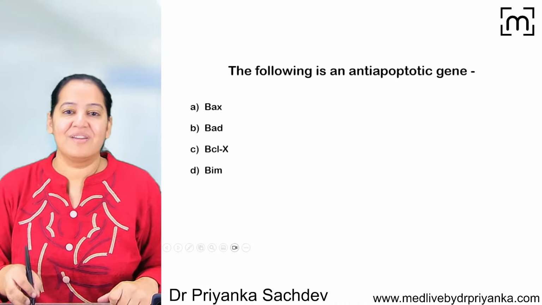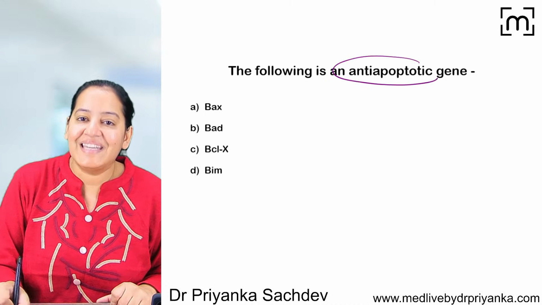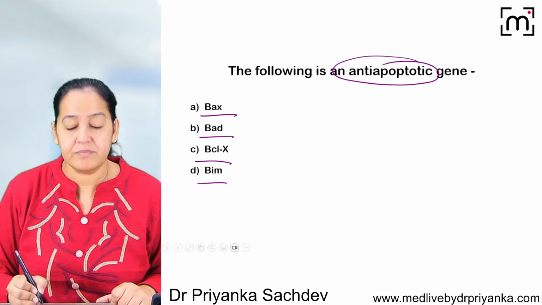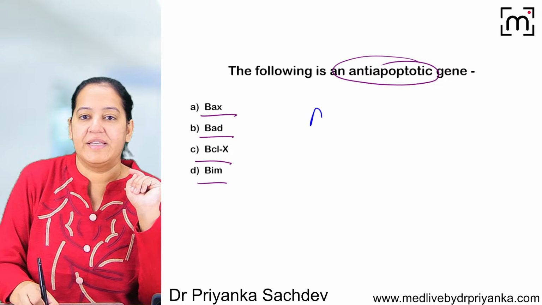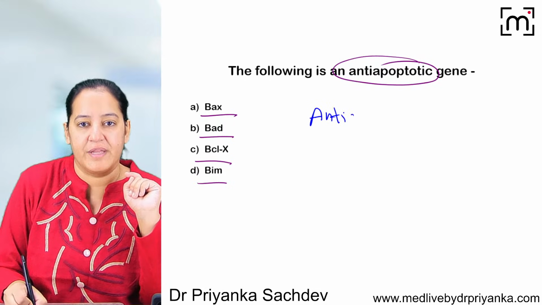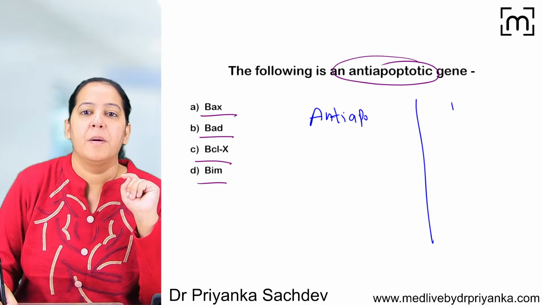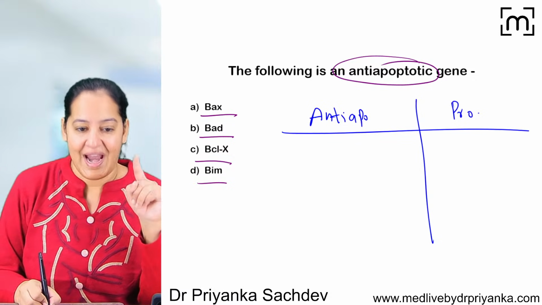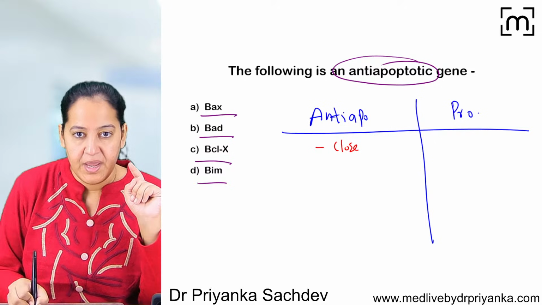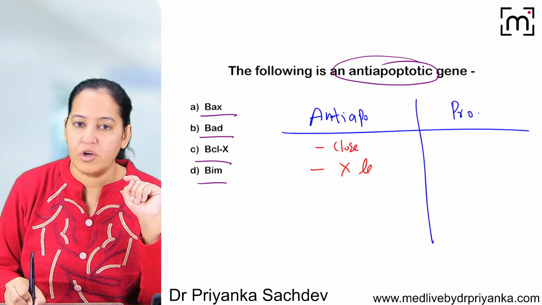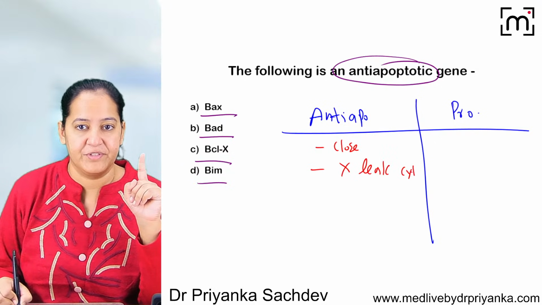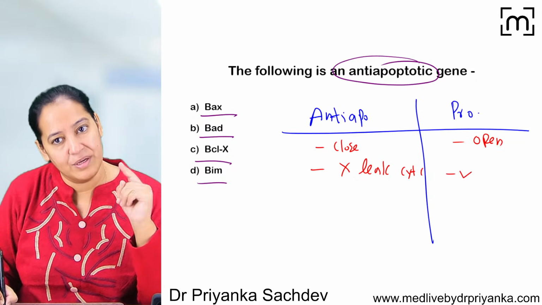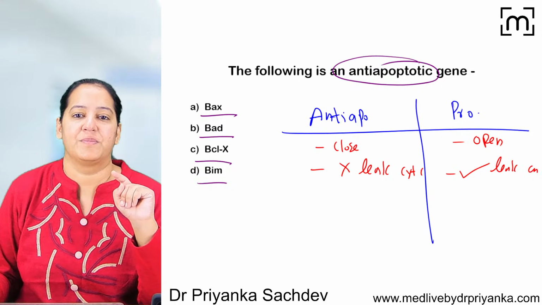The next question is in front of you. Which of the following is an anti-apoptotic protein? Is it BAX, BAD, BCL-X or BIM? You have to understand the two types of proteins, or genes: anti-apoptotic and pro-apoptotic. If you understand the intrinsic pathway, you can understand it well. Anti-apoptotic proteins close the door and prevent the leakage. They do not allow the leakage of cytochrome C. But pro-apoptotic proteins open the door and easily leak out the cytochrome C.